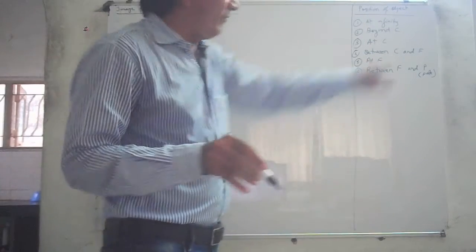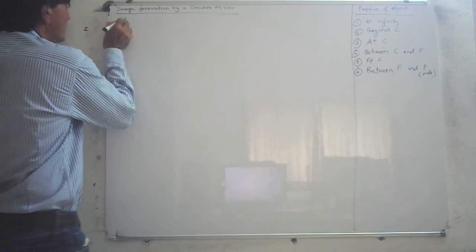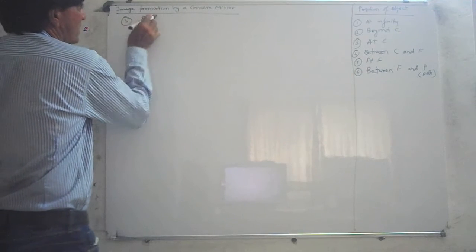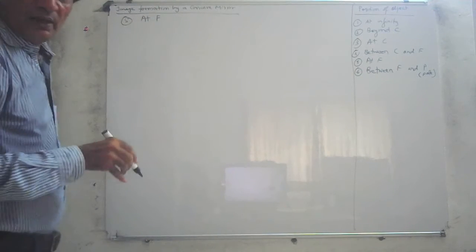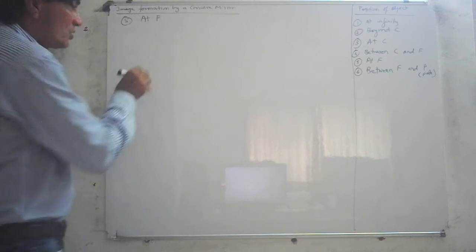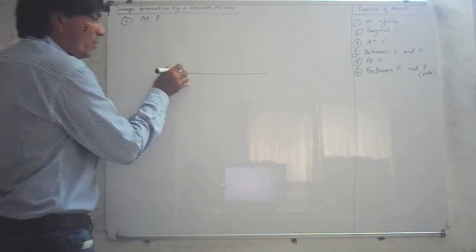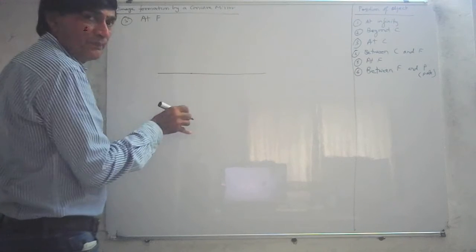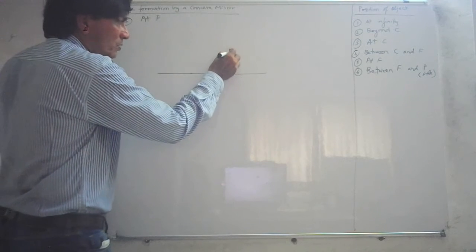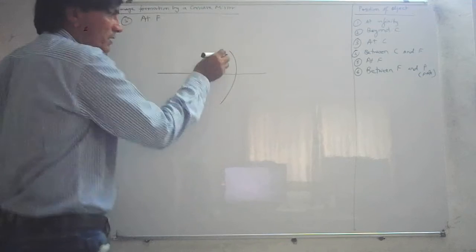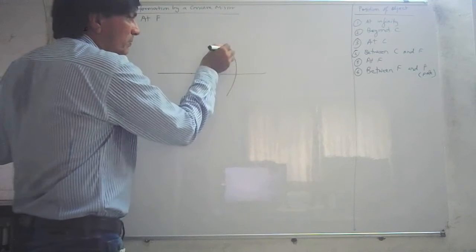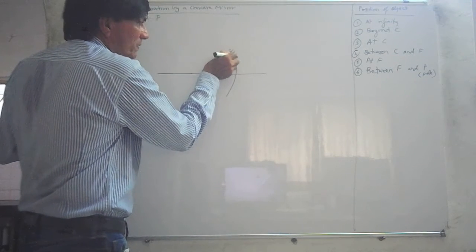Alright, number 5, at F. When the object is placed at the focal length, at the focus. So again, principal axis. Take a point C. This is your C. Draw it like this. Just make sure it's not too big.